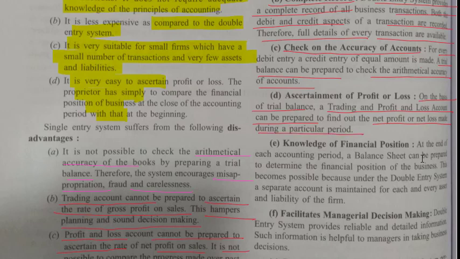Knowledge of financial position. At the end of each accounting period, a balance sheet can be prepared to determine the financial position of the business. This becomes possible because under the double entry system, a separate account is maintained for each and every asset and liability of the firm.